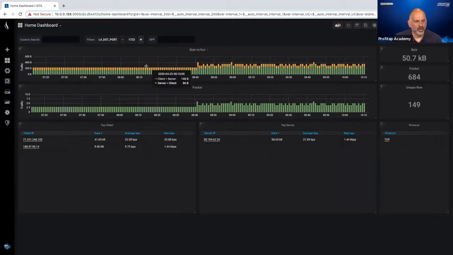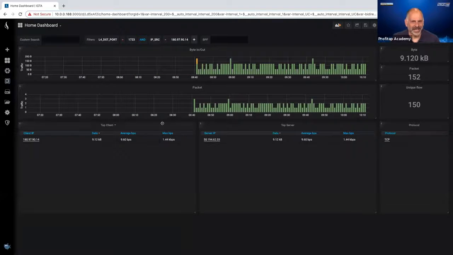Now, what we could do is say, okay, I see that we've got a device down here where we see some 1723, and I'm interested in that device. Every time I hover over that, a couple of things happen. I see the download PCAP, and I see a little magnifying glass. I could click on that magnifying glass, and now it's going to show me the traffic related to that particular device.